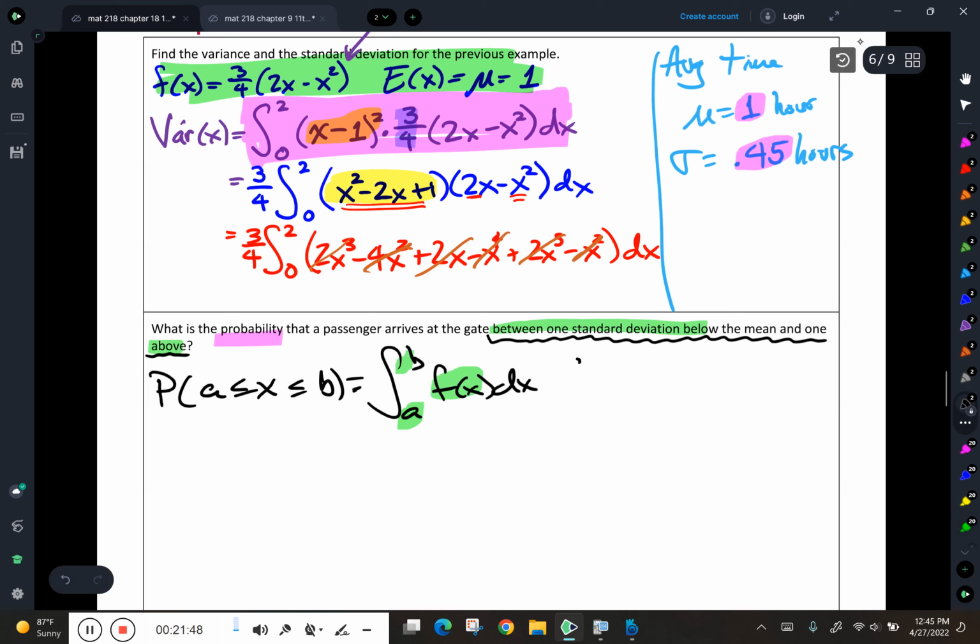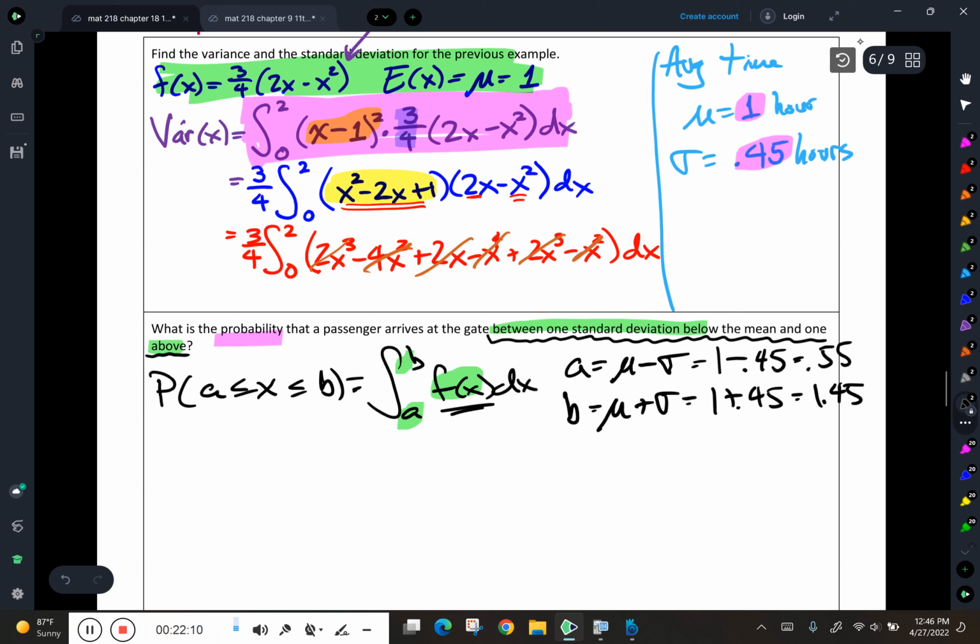So that tells me that a is going to be the mean minus a standard deviation, which in this case is 1 minus 0.45, which is 0.55. And b is going to be 1 standard deviation above the mean, so that's 1 plus 0.45, or 1.45. And I know my function. My function has been given to me a couple of times. It's 3/4 times 2x minus x squared.